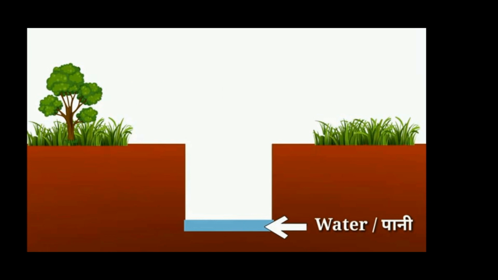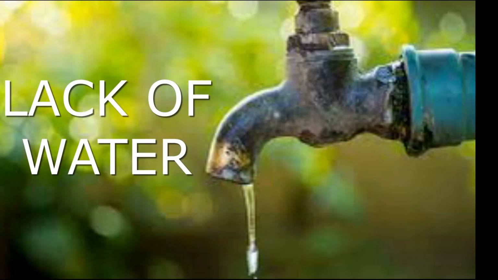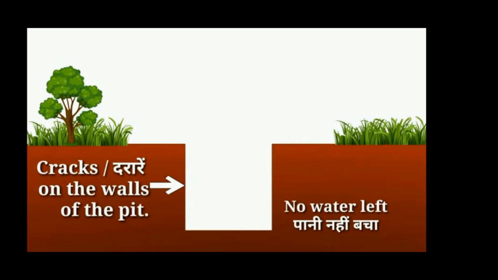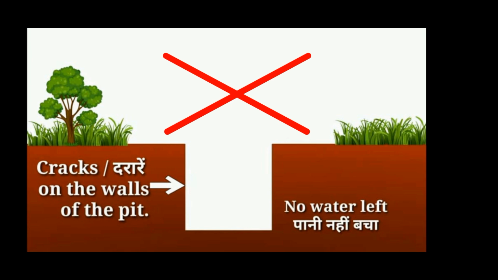And if there is some reduction in water level, then the soil or that piece of land is considered to be of medium quality. In such cases, one might have to face a water shortage in the future. And if there is no water left in the pit and cracks occur in the pit, then it is considered to be land of very inferior quality and is not suitable for any type of construction. And such type of land is very dry and there is no water or moisture in the soil.